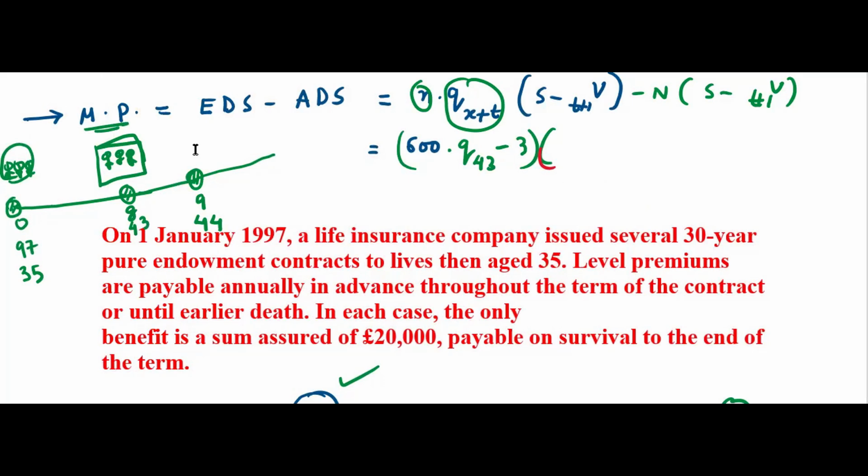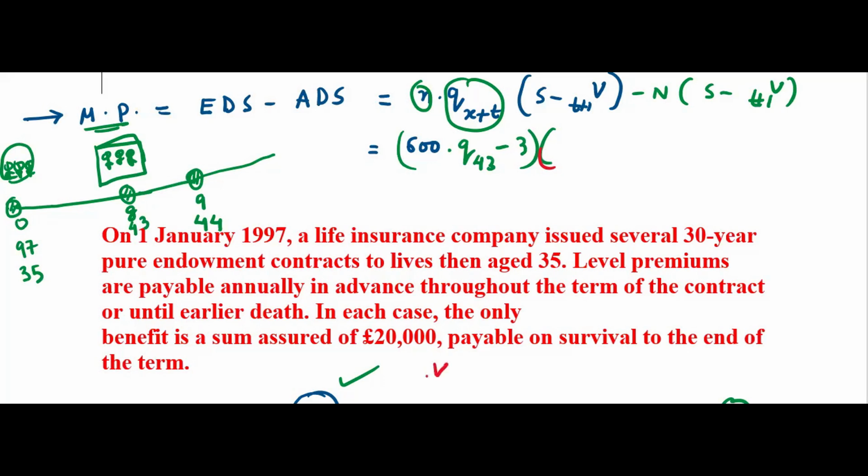So, it's an endowment assurance policy. What will be the reserve? Okay, let me count here. V9, right?